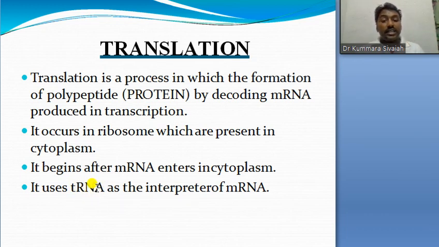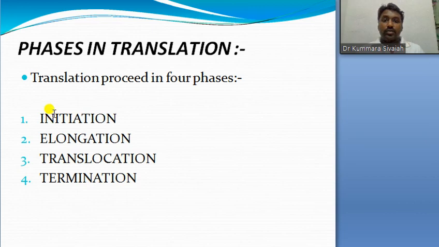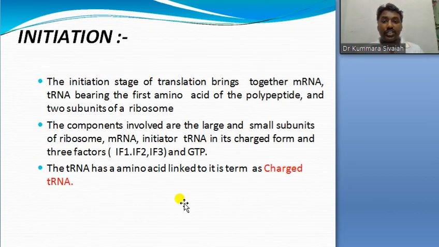It transfers the amino acids. The ribosomal transport RNA, this is the transport. So phases of translation: initiation, elongation and translocation, and termination. So the initiation stage of translation brings together mRNA, the first amino acid of a polypeptide and 2 subunits of ribosomes. So 2 ribosomal subunits and tRNA are involved in initiation.